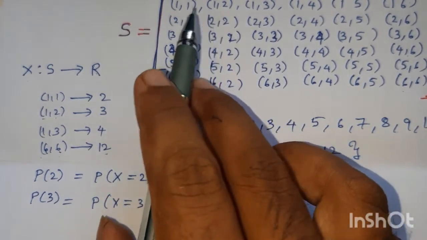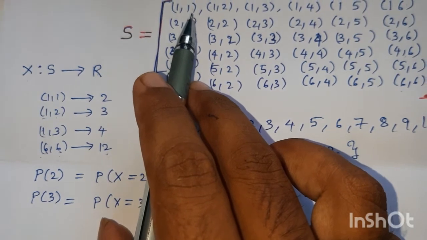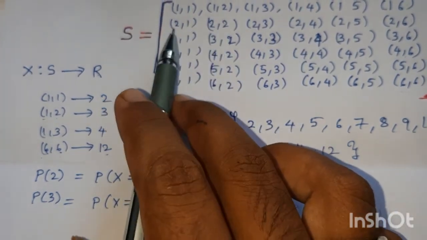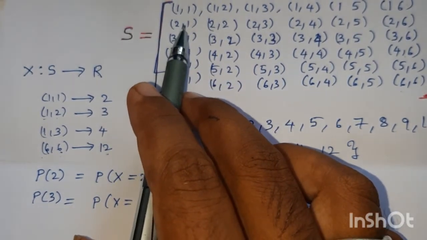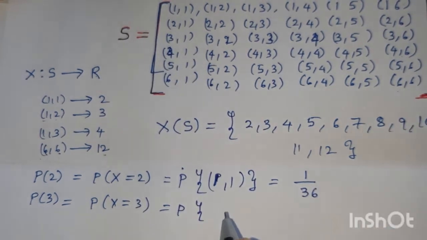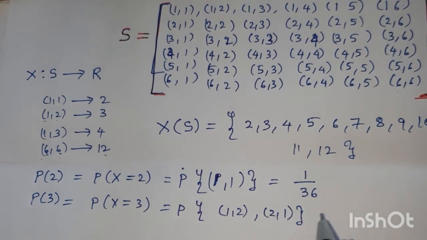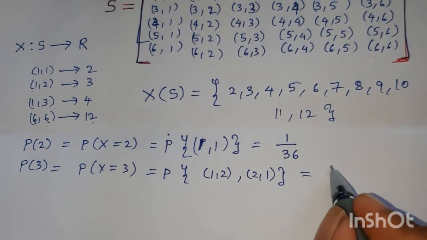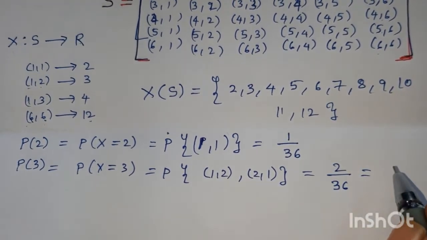Here 1 plus 1 is 2, therefore it is not a favorable case, we must get 3. 1 plus 2 is 3, 2 plus 1 is 3, therefore these 2 are the only favorable cases: (1,2) and (2,1). Therefore the number of favorable cases is 2, exhaustive cases are 36, so 2 by 36.